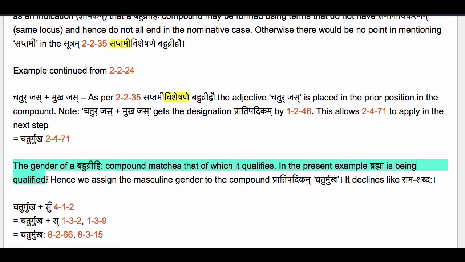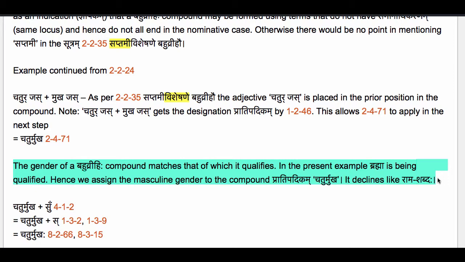In the present example, Brahma is being qualified. Hence we assign the masculine gender to the compound Pratipadikam Chaturmukha, because the gender of Brahma, of course, is masculine. So this Bahuvrihi compound Chaturmukha is now declined like Rama Shabdaha and not like Vana Shabdaha. Even though Mukha is a neuter Pratipadikam, the entire compound is now masculine. So it's qualifying Brahma. So this is a very important point to note, that the gender of a Bahuvrihi compound matches the gender of that which it qualifies.